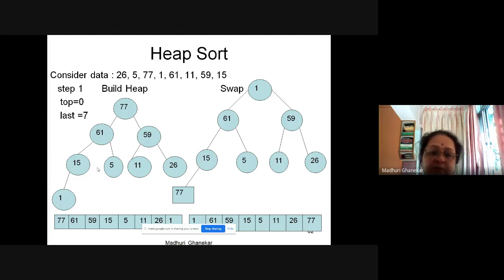Don't swap randomly. In a particular manner only you should swap. And what I got is this heap. I represented that heap in the array 77, 61, 59, 15, 5, 11, 26, 1. Okay, this is the array representation of this tree. This is the heap basically, but I represented it using the tree.